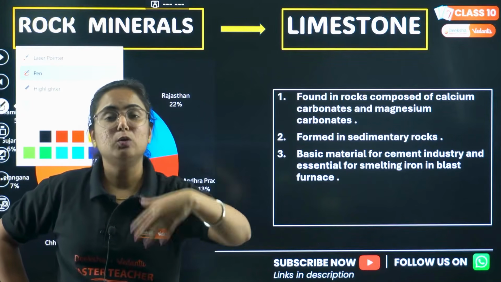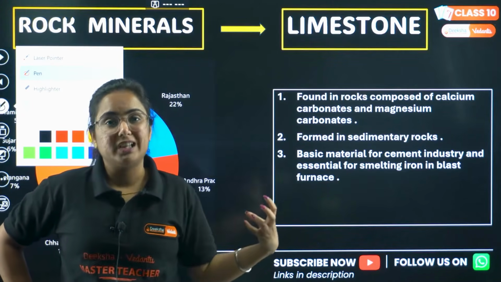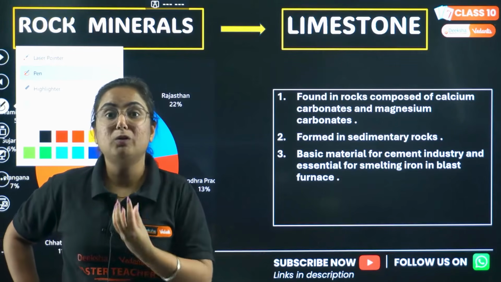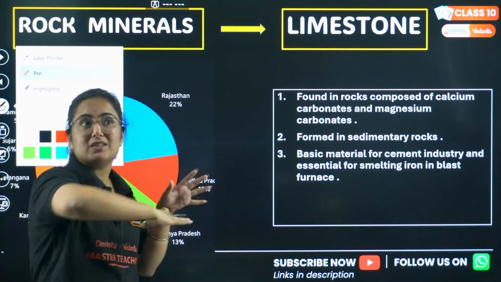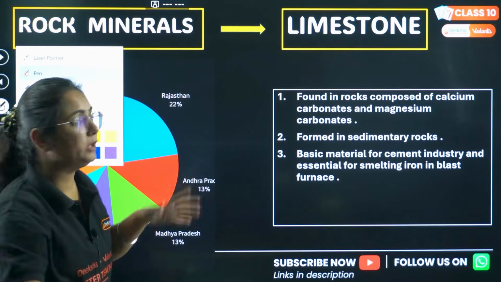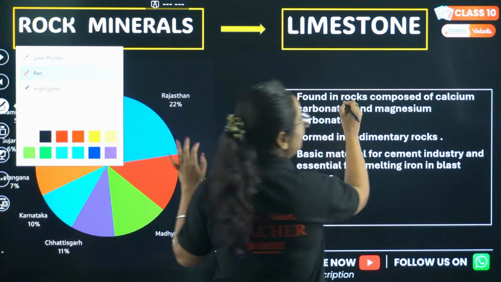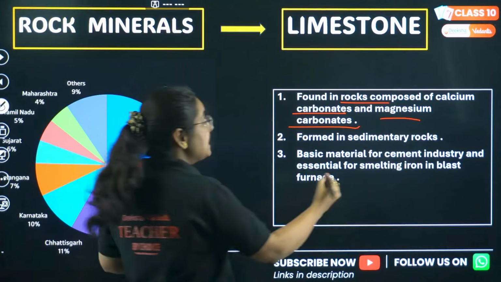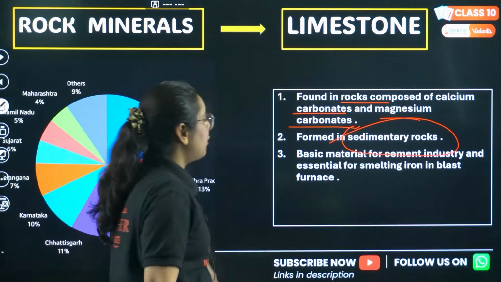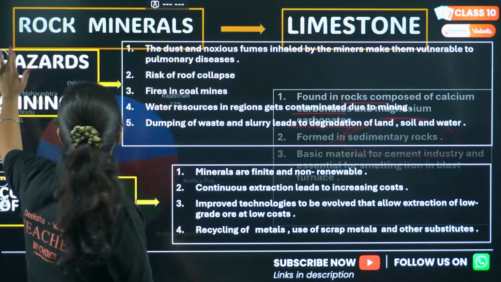We do not need to take out impurities to see it. Like if we talk about diamond, it has a process of making it into a mineral. But limestone, we can see large rocks of limestone available. It is found in rock composed of calcium carbonates and magnesium carbonates. These are formed in sedimentary rocks. These are found in what? Sedimentary rocks. Okay.